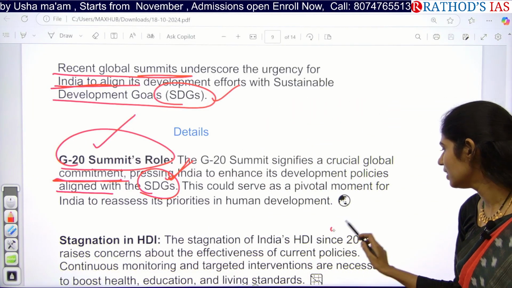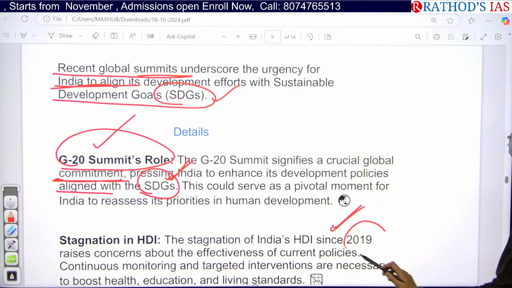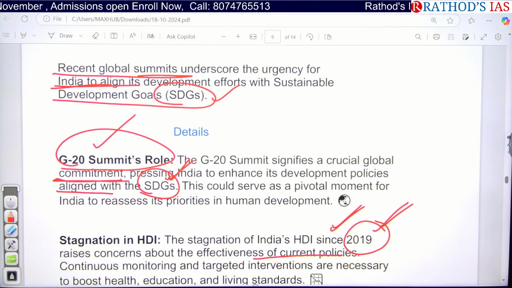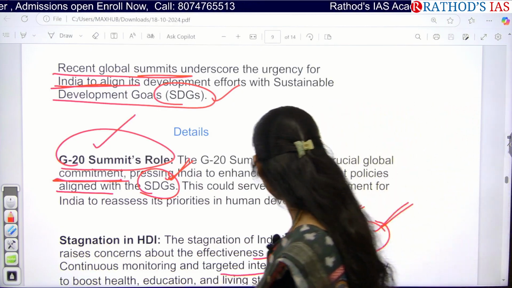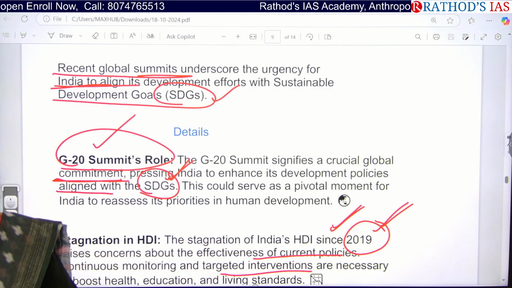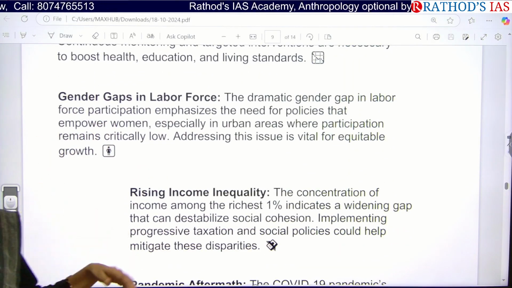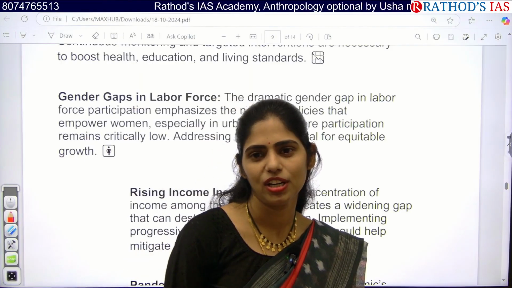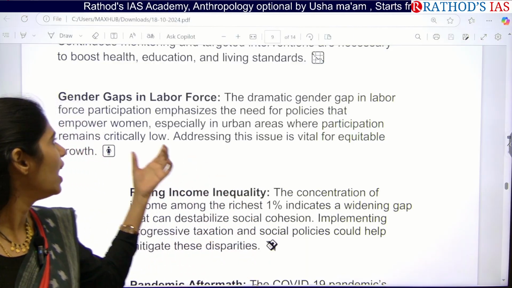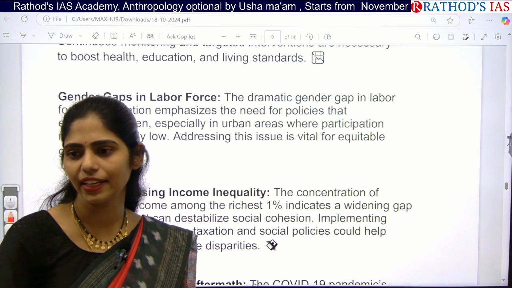The next one is this article saying there is stagnation of India's ranking in the Human Development Index since 2019 onwards. So we have to take effective current policies, continuously monitor them, and come up with interventions targeting the people who exactly need them. We have to boost health, education as well as living standards so that we can at least achieve some human development. So how can we ensure human development? We focus on health, education and improving living standards. In these areas, the government needs to come up with targeted policies.